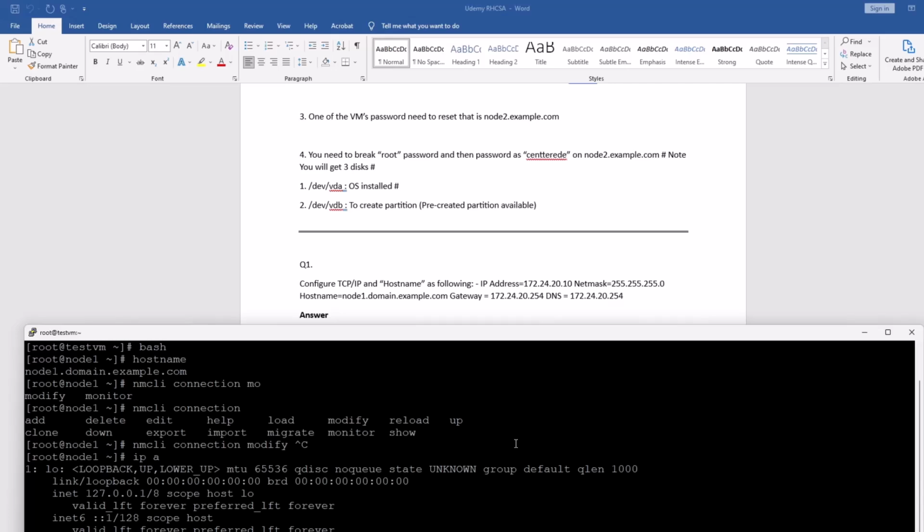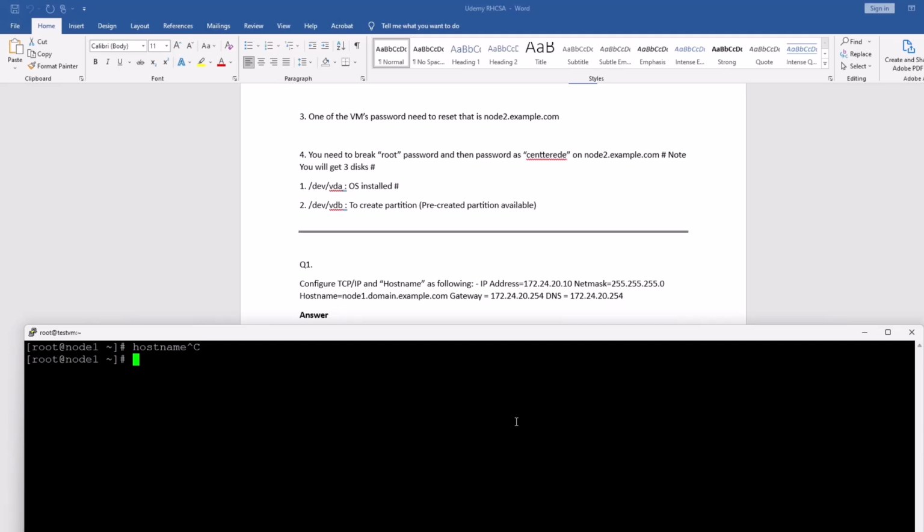I ran both commands, but it is not working. Let me show you, give me a minute. So what is the command? The command is nmcli connection modify, and then you have to give the IP. You have to give the subnet mask 24, and then you have to give a type, IPv.